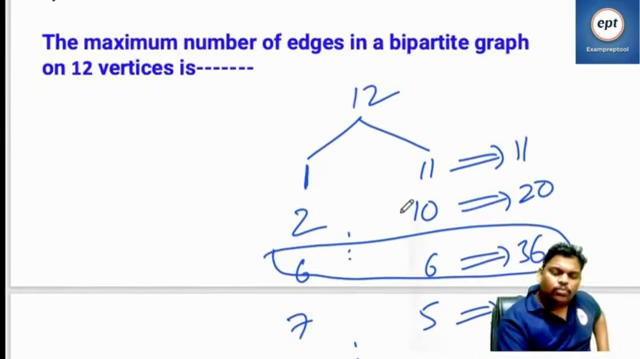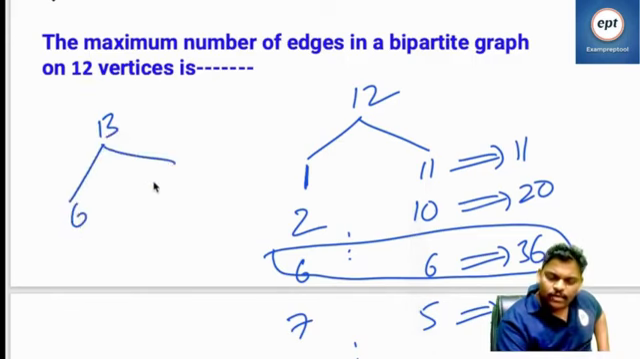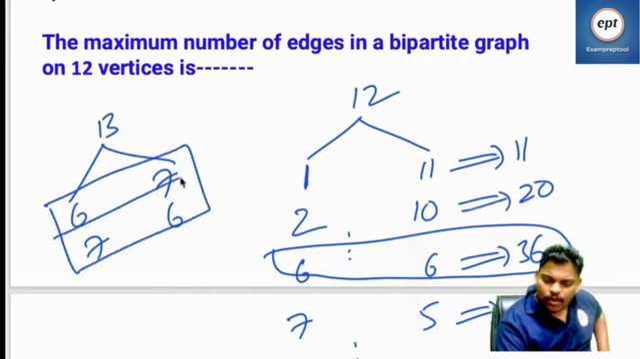Suppose equally is not possible, like 13 vertices. Then 6 and 7, or 7 and 6. Either equal or close to equal.